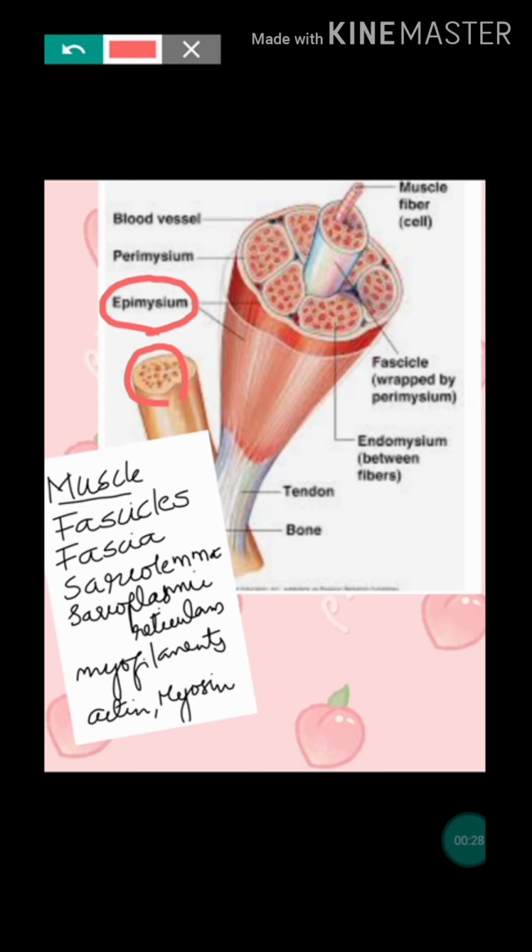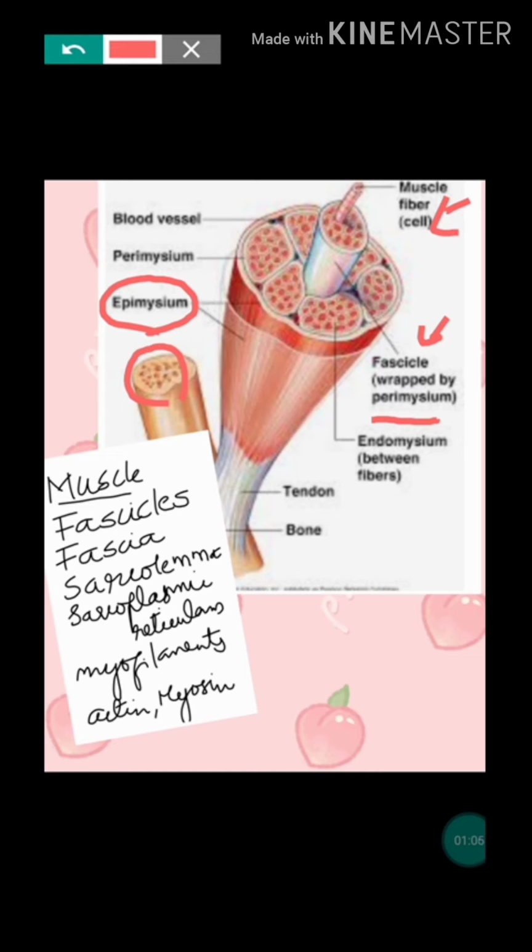Then this muscle is made of muscle bundles that are known as fascicles. Then each fascicle is surrounded by another connective tissue sheath that is known as the perimysium. And this muscle bundle contains muscle fibers, and each muscle fiber is covered by another single layer that is known as the endomysium. The endomysium surrounds each single muscle fiber.